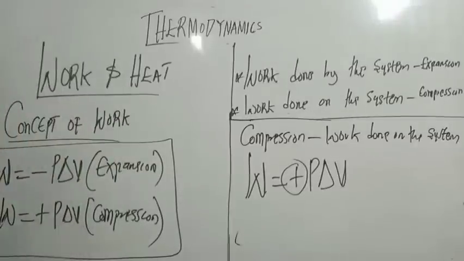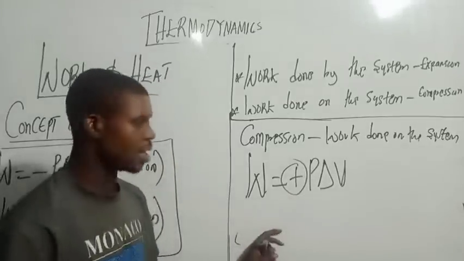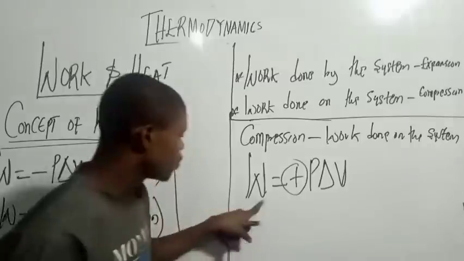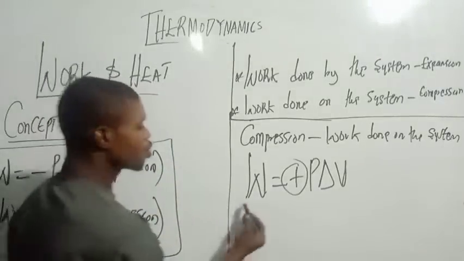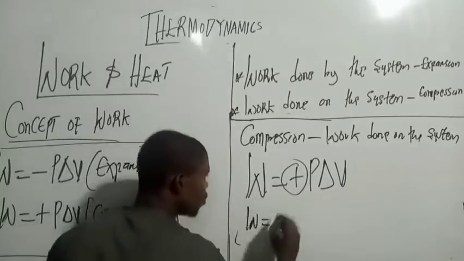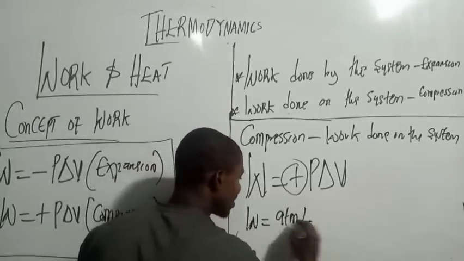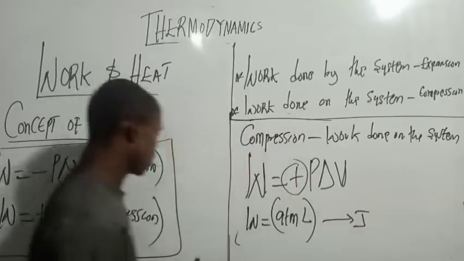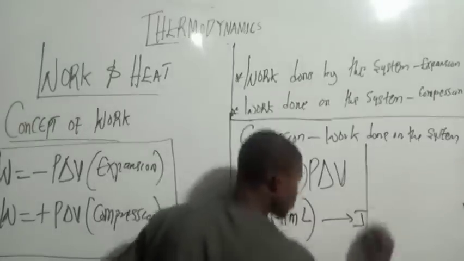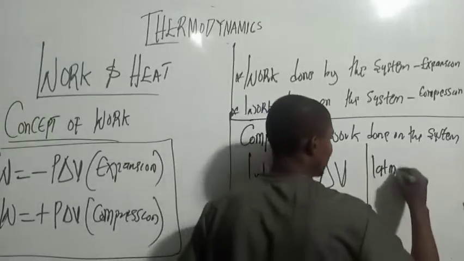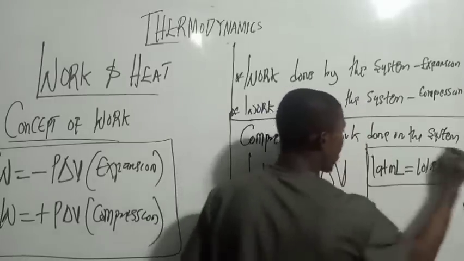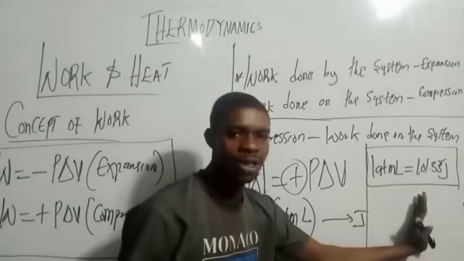Just now, we have to solve a problem here. So if you want to solve a calculation here, remember that pressure is in ATM, volume is in liter or dm³. Remember, the work must be in joules. Do you get? When you solve this one here, it's going to be ATM liter. Do you get? ATM liter? So you have to convert ATM liter to joules. That is where you need this relationship here: 1 ATM liter is equal to 101.33 joules. So I want to use this one in our calculation.